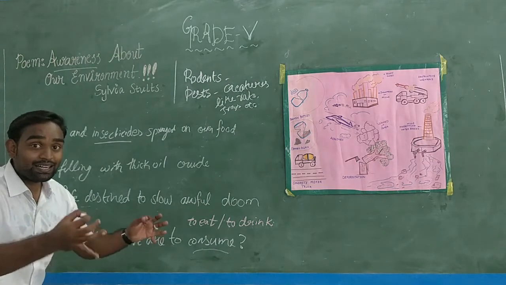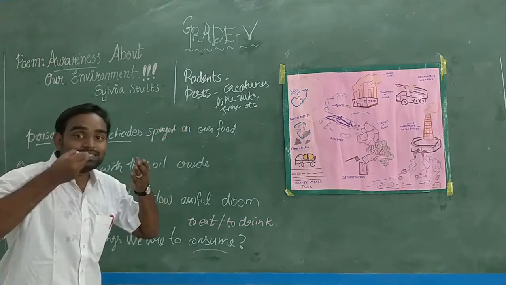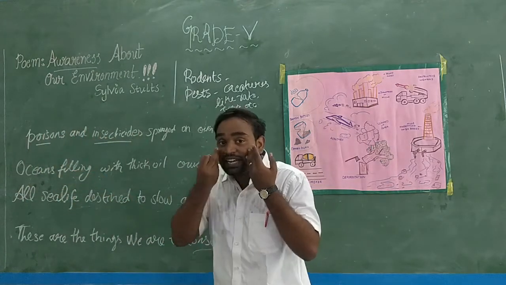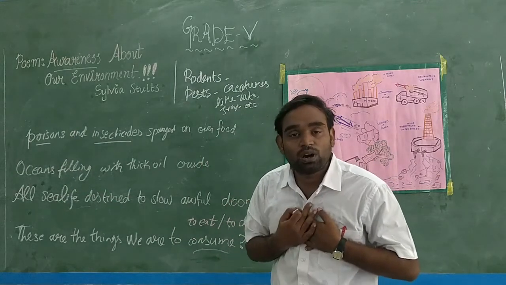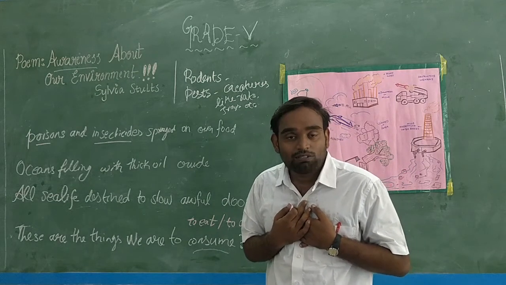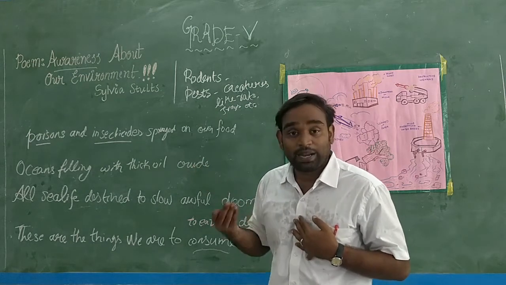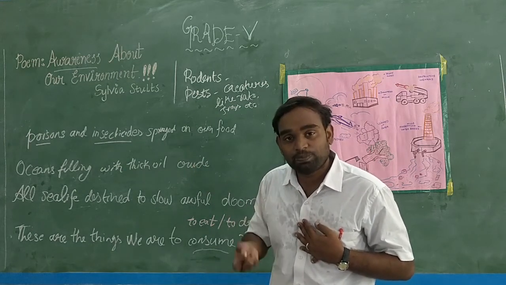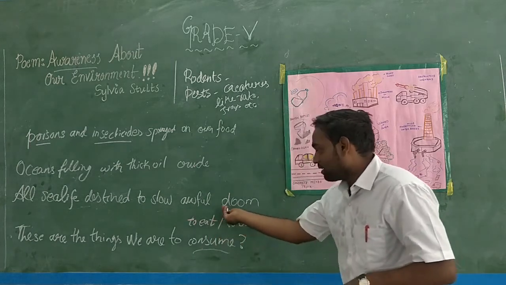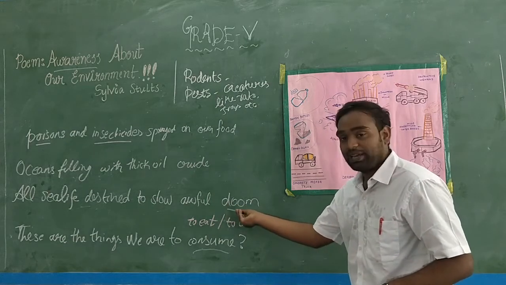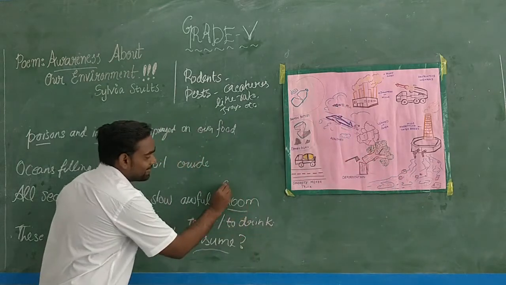But indirectly, that same food is brought to us, and we are also ingesting the poison. We are also taking in the poison through our mouth. In such cases, what will happen to our health? We will also be poisoned by those sprays, and we will also become ill, and we will also reach this death called doom. Doom means nothing but death in simple words. Doom means death.